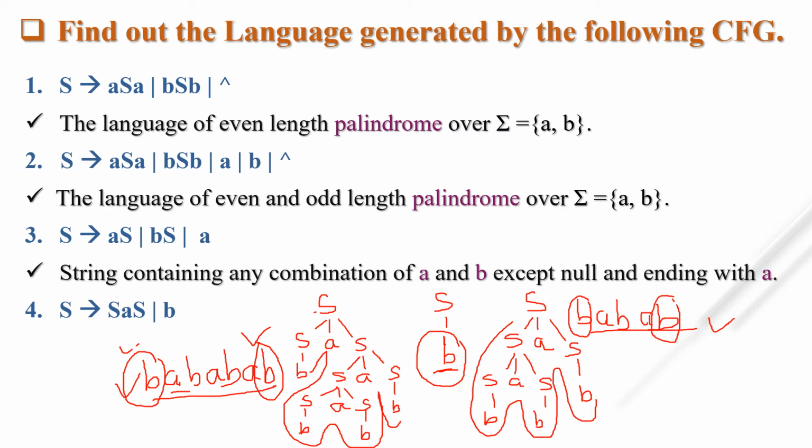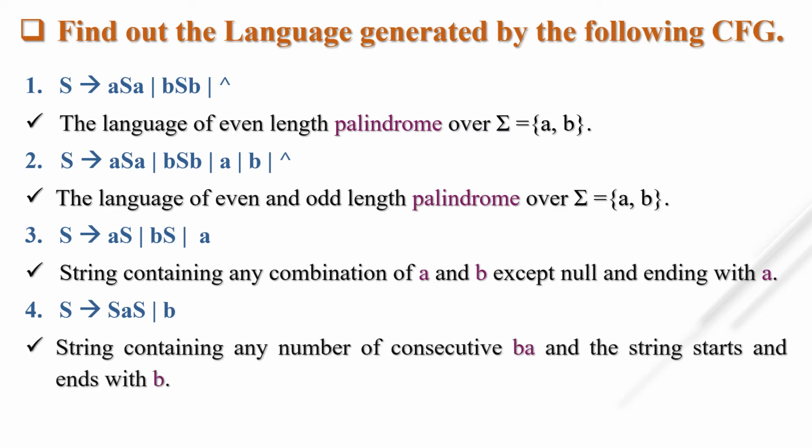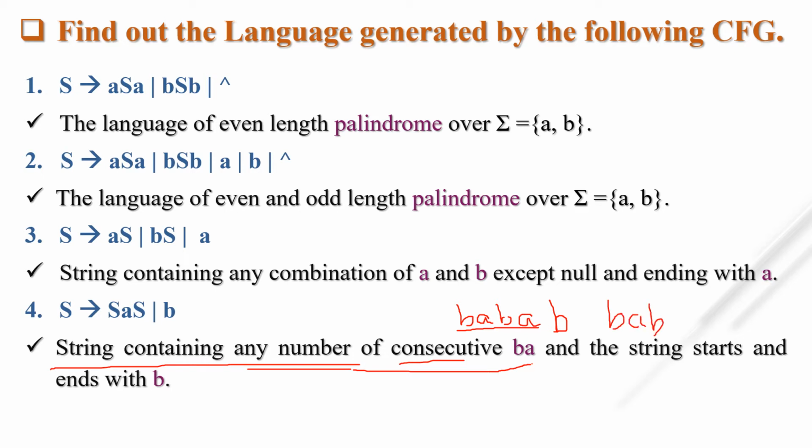So let's see what the answer is. The answer is the string containing any number of consecutive BA, and the string starts and ends with B. Consecutive means after B there must be A, then B, then A. So this is known as consecutive. This is the language.